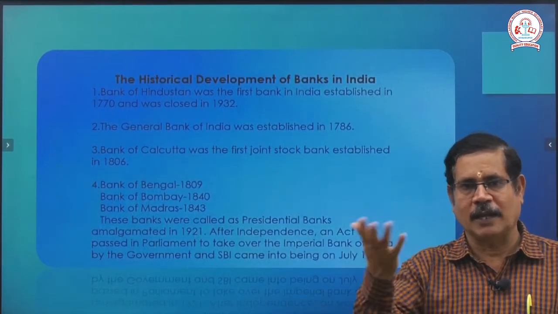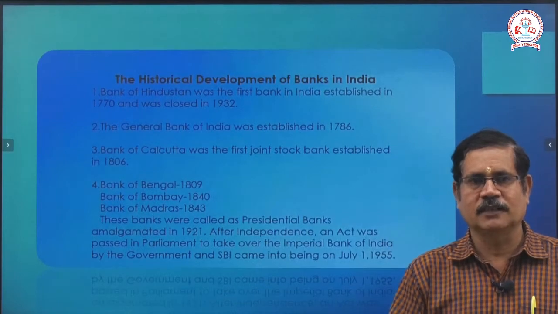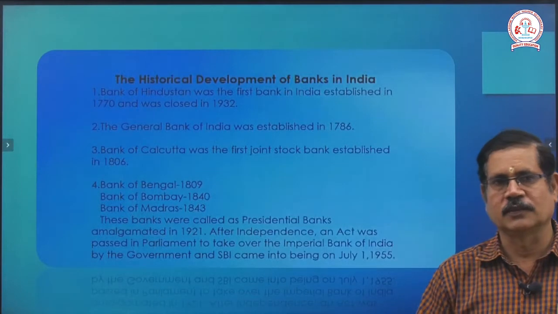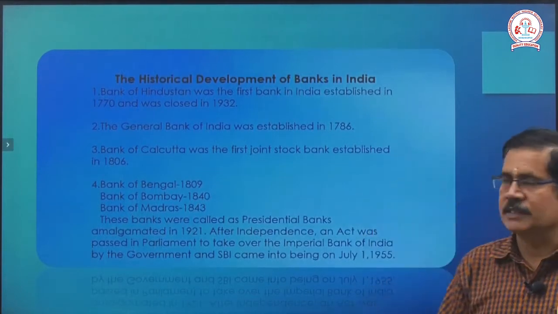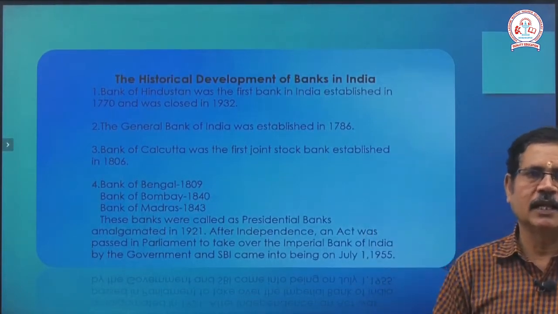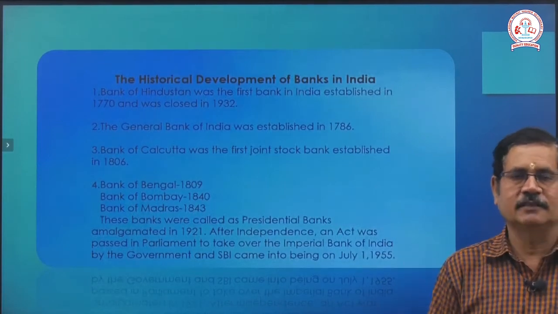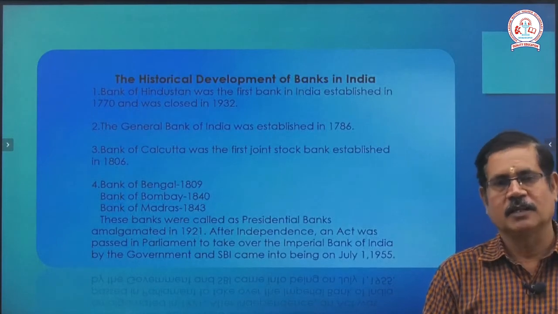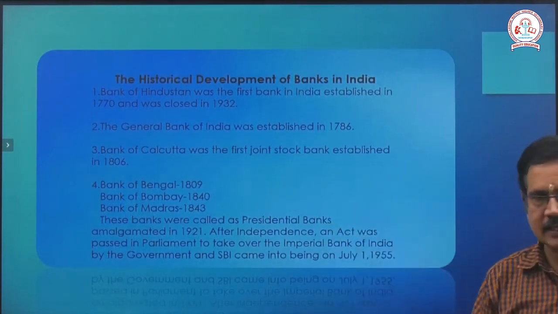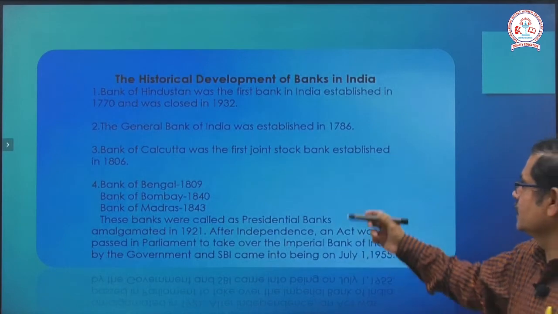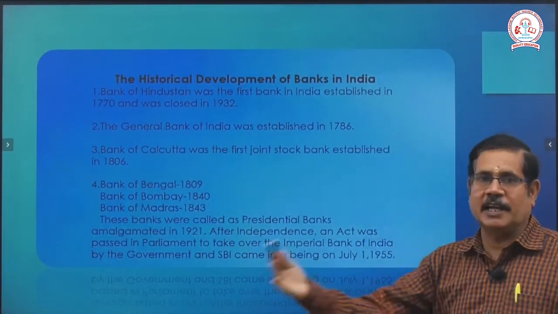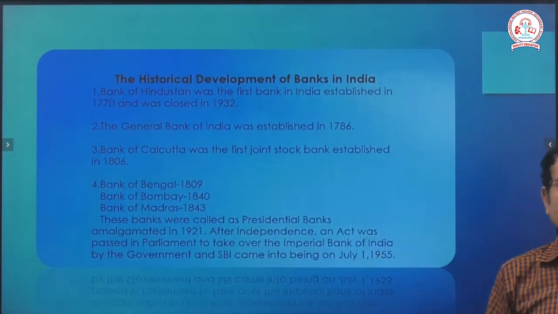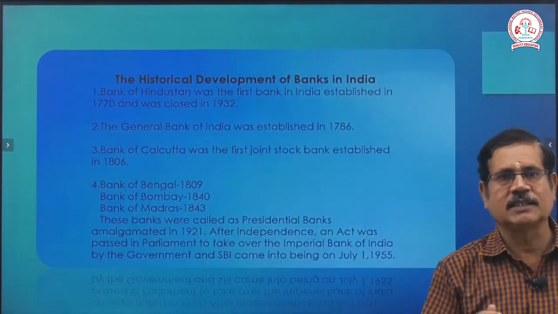So the development of bank, how they developed in our India: the first one started was Bank of Hindustan, established in 1770 and closed in 1930. Then next, the General Bank of India was established in 1786. After that, we changed the name to Bank of Calcutta, the first joint stock bank.